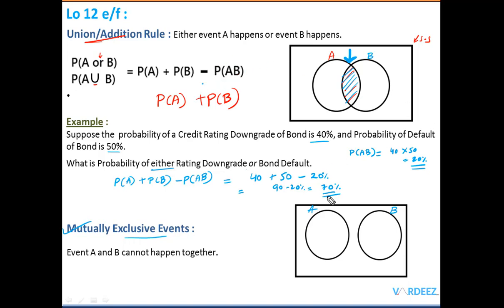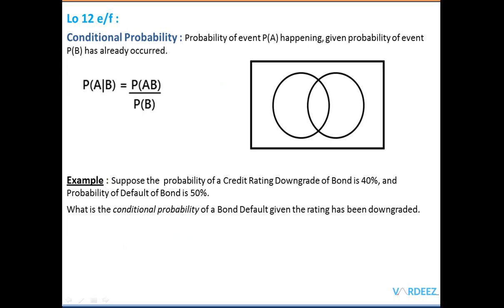All right, simple. Now we are coming to the major important thing, and that is known as conditional probability. In FRM Level 2, you will come across this multiple times. To give you an example of a conditional probability, let's say that one event has already happened and we are interested in finding the probability of the other event. A very simple example: let's say inflation has already happened in the economy. Now what is the probability of a recession?